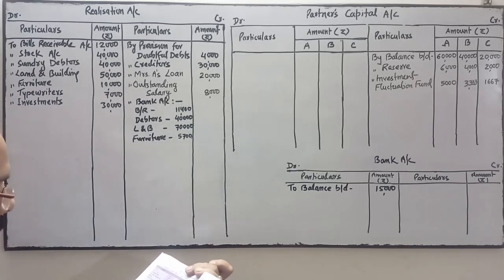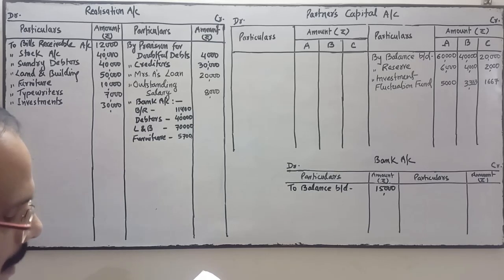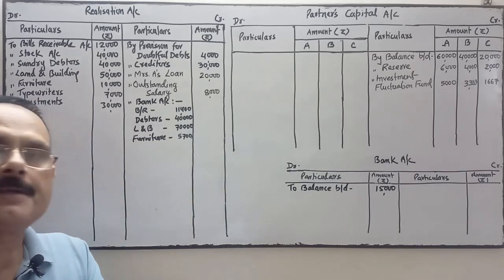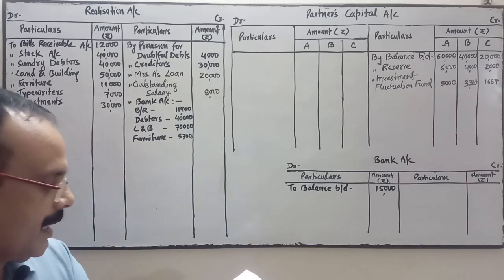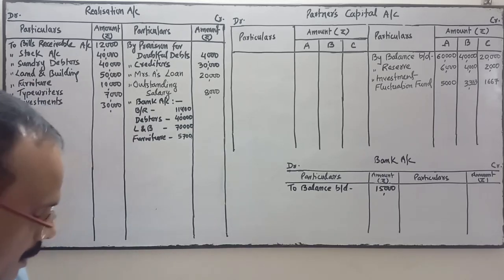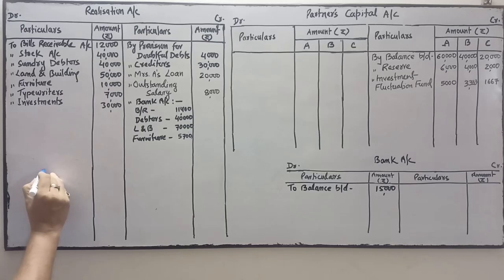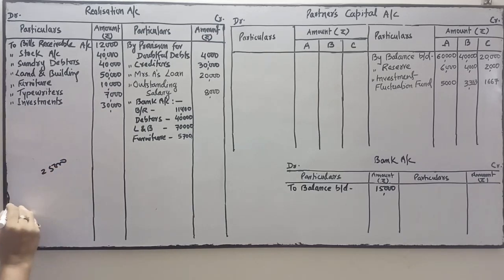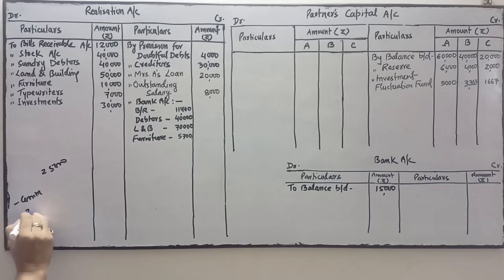Point number 4, investment was sold in the open market for rupees 25,000, for which a commission of 2% was paid to the broker. So you deduct the commission amount. 2% of 25,000 is 500.